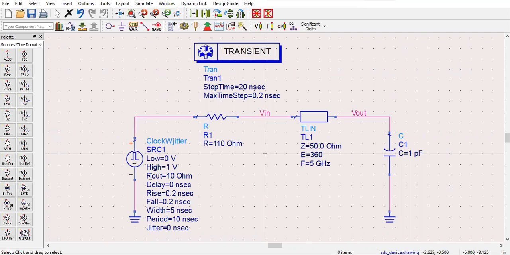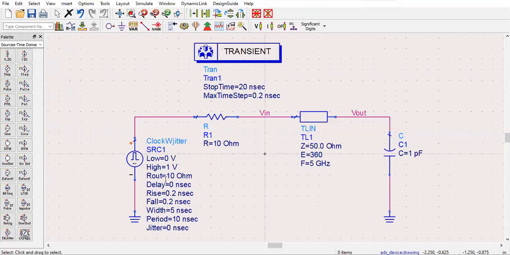So the resistor output value of the clock with jitter is 10 ohm, and the resistor R1 value I changed to 10 ohm, and the wavelength of the transmission line is 360. To calculate the frequency, I use the formula 1 over T, that is 1 over 0.2 nanosecond, so the frequency is 5 gigahertz.